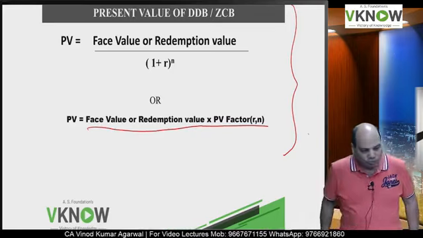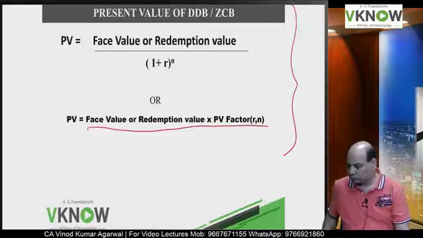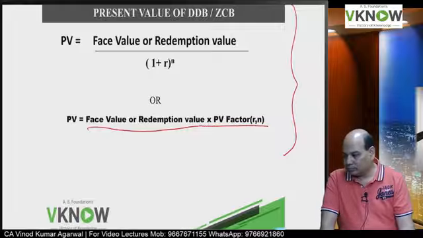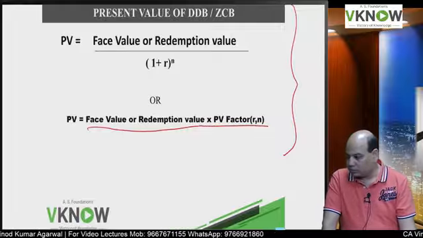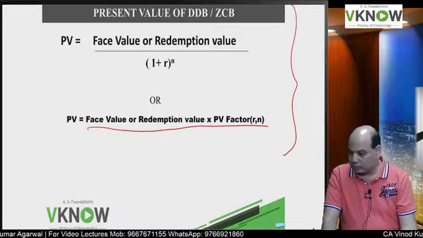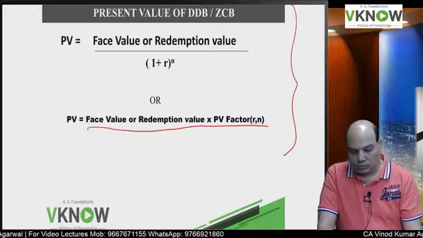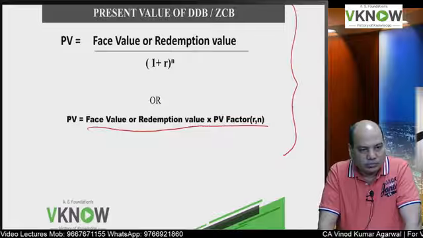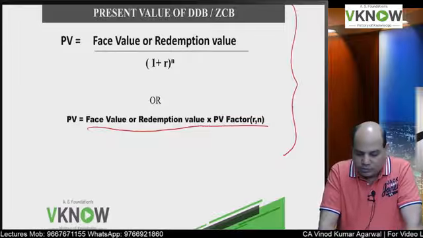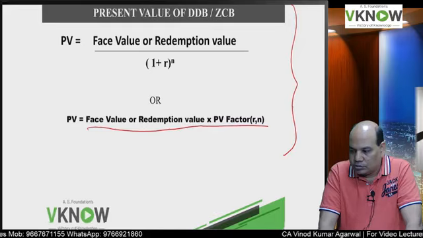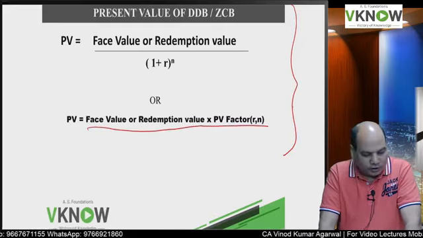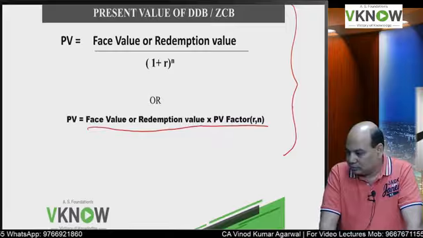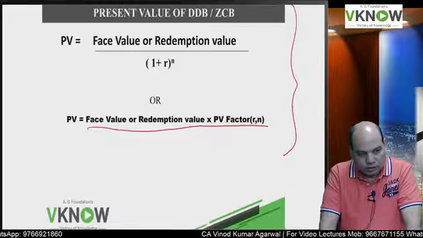Present value of DDB or ZCB: PV is equal to face value or redemption value upon 1 plus r to the power n. Or suppose you are given the factor, then face value or redemption value into PV factor, bracket r comma n.